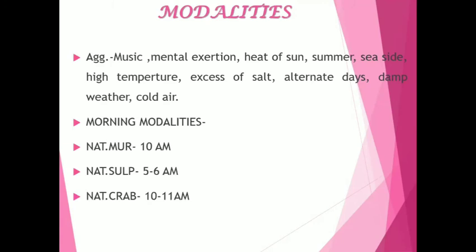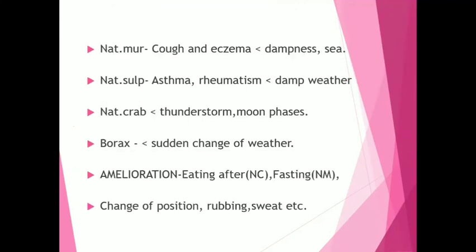There are some specific time modalities. In natrum mur, there is a 10 AM aggravation. In natrum sulph, there is a 5 to 6 AM aggravation. And in natrum carb, there is a 10 to 11 AM aggravation. Also in natrum mur, the cough and eczema are aggravated by dampness and by sea.